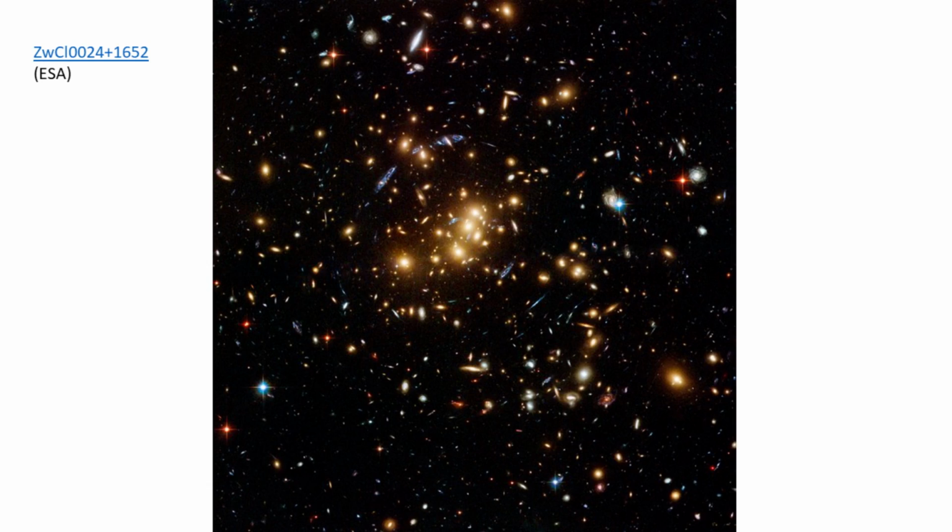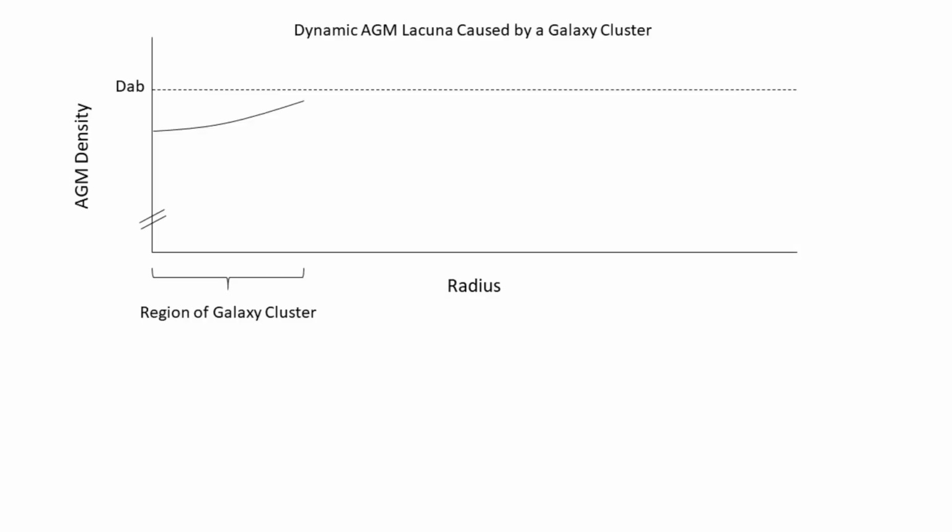Anti-gravity matter doesn't like to change from the background density, but if you heat it up to a very high temperature, you can get a small reduction in density. The density reduction is small, but the volume of space is enormous, so it adds up to a significant effect. So that's what's portrayed here. We've got radius measured from the center of a galaxy cluster.